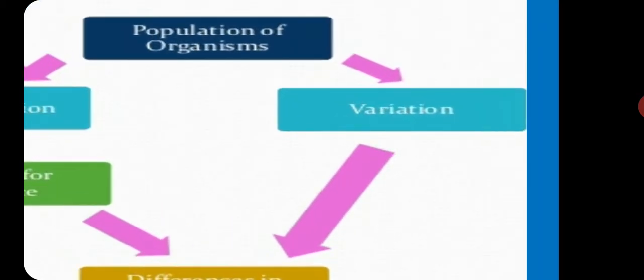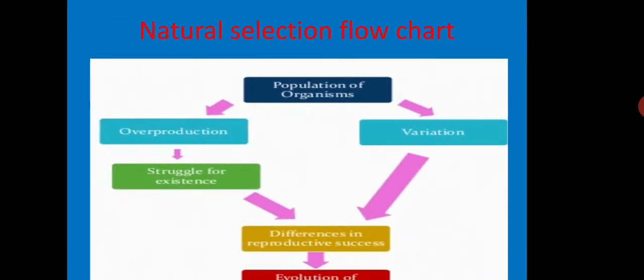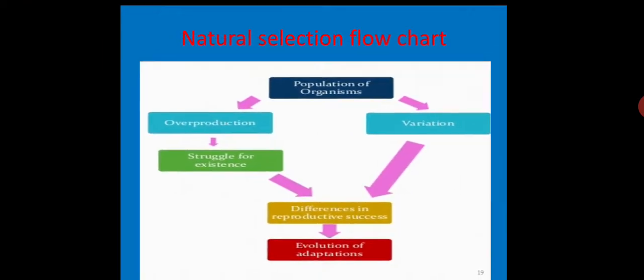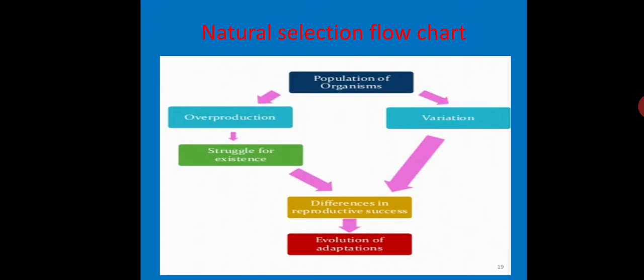As we have already discussed, variations are nothing but dissimilarities between the members of the same species. There may be favorable variations and unfavorable variations in a particular environment. It means a variation which is favorable in a particular environment may not be favorable in another environment.